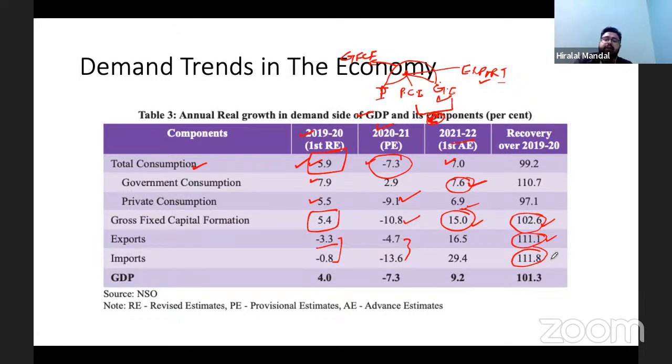In fact, it is expected that this year our export will touch almost $400 billion. So that will be a great recovery on the export side, and the contribution of the export side is continuously rising. What is lacking at this point of time is the private consumption.